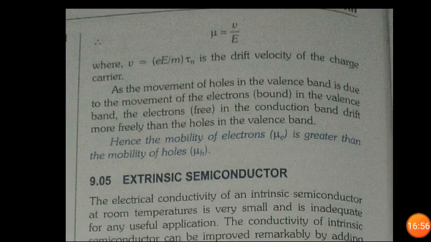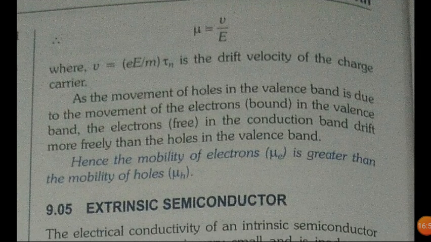One more thing which we should discuss here is that mu equals V upon E, where V equals E upon m into tau, is the drift velocity of the charge carriers. The movement of the holes in the valence band is due to the movement of the electrons. If electrons do not move, there will be no motion of holes.